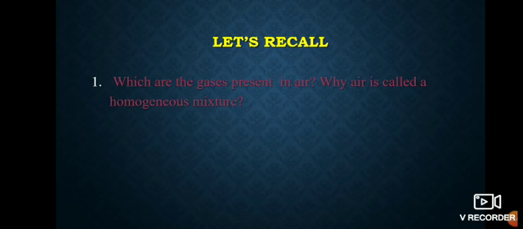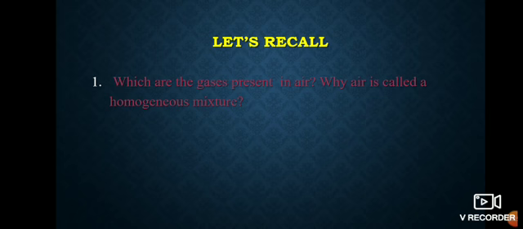Before that, let's recall something we have studied in class 6. Which gases are present in air, and why is air called a homogeneous mixture?